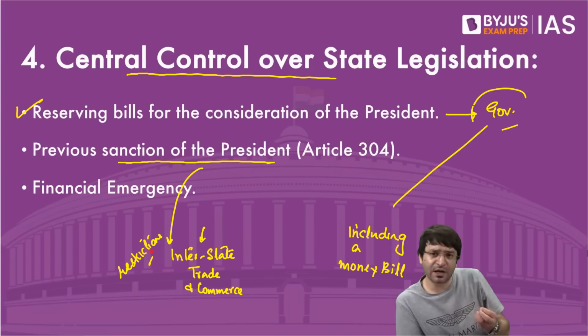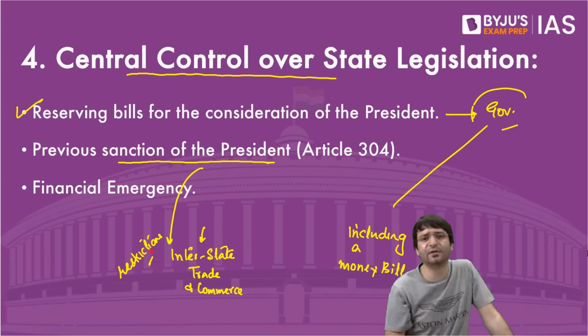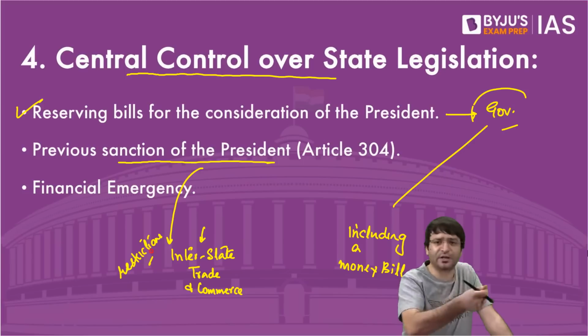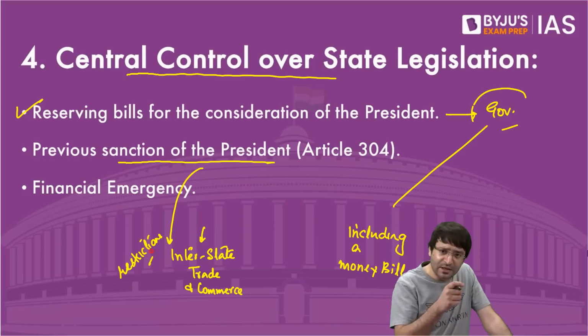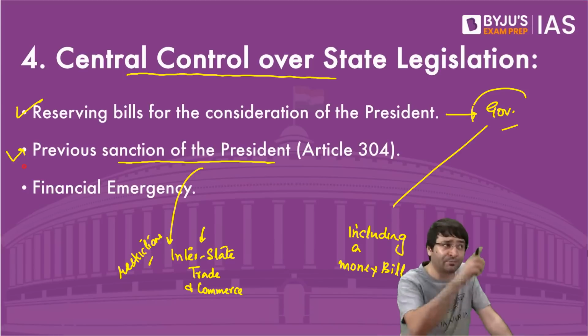If the West Bengal government can convince the President, who will act on the advice of the central government, that okay, you can introduce this bill, you can restrict the entry of jute industry from any state into West Bengal, and if such a bill is given the prior sanction of the President of India, then it is okay.